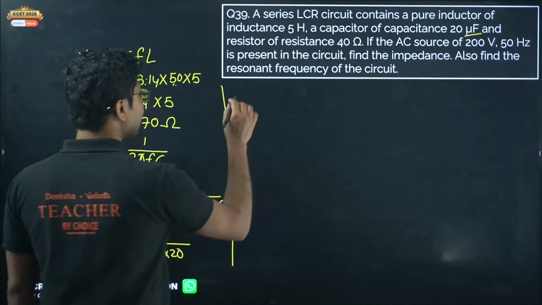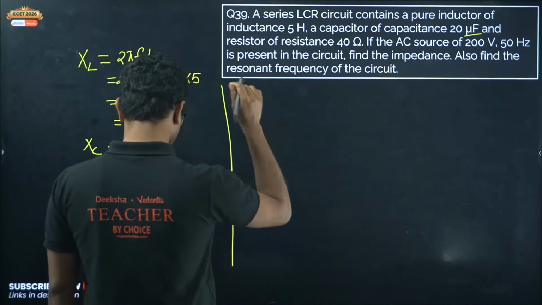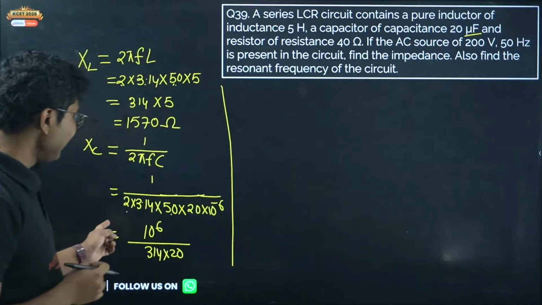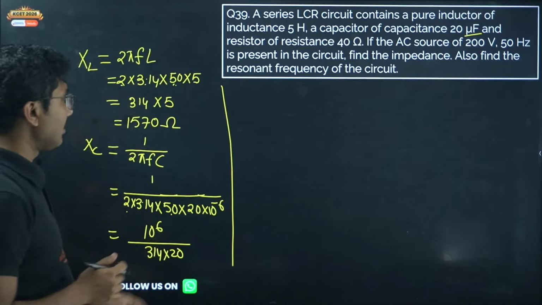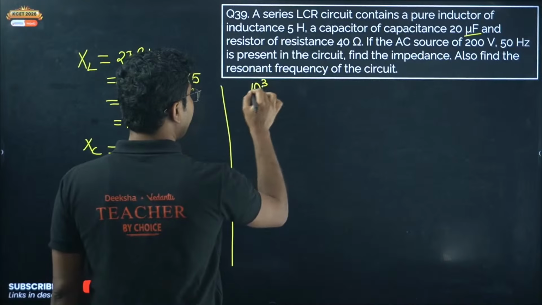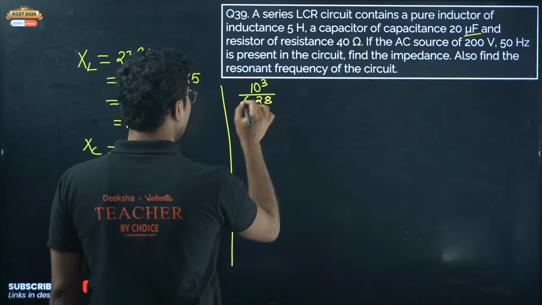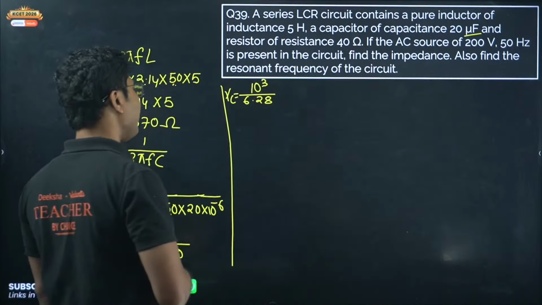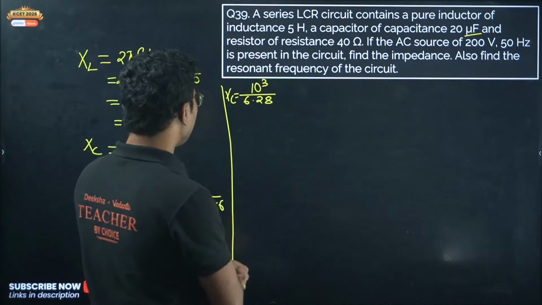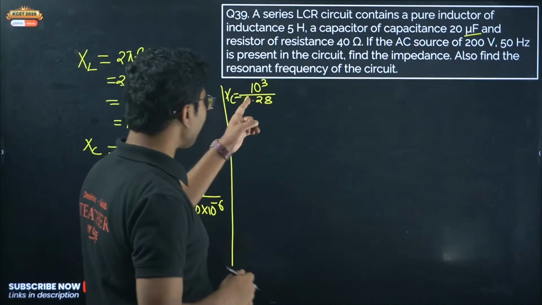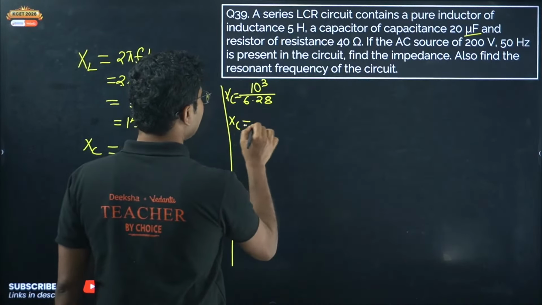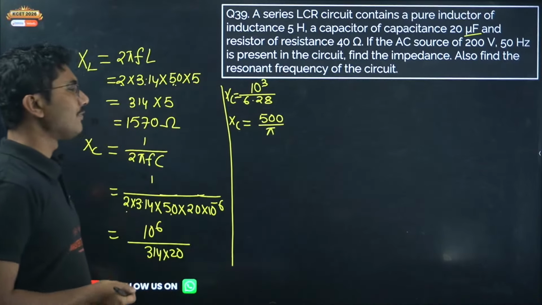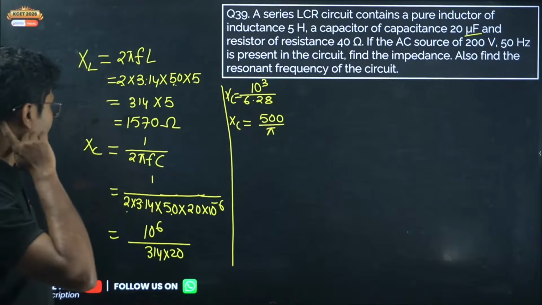So you need to calculate this value. It will be 10 to the power of 5 by 314. You can adjust that to 10 to the power of 3 divided by 6.28. To calculate XC you definitely need a calculator. 1000 divided by it will be, I'm not sure of the exact value. So XC will be 500 by pi. If you are using a calculator, calculate 500 by pi and tell me the answer.